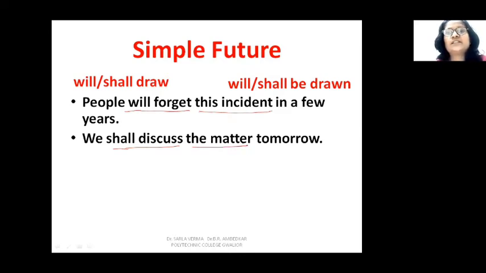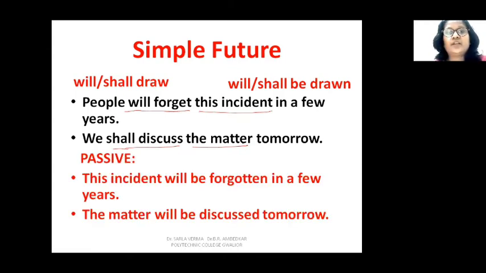So let us change these into passive by adding be and third form of the verb, and will or shall according to the new subject. So in the second sentence, the helping verb is shall, because your subject was we. Now, when you change it into passive, your subject will be the matter. So your auxiliary will be will. See. So these are the answers.